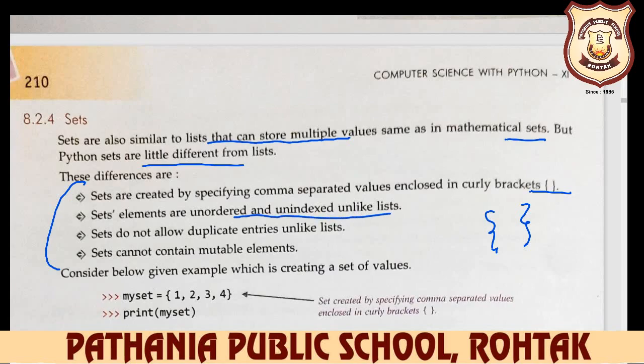In a list, every value is at a particular index, but here there is no need for indexing or ordering, so you can input your values in any order. Sets do not allow duplicate entries, unlike lists. In a list you can input duplicate values, you can input 3 two times, or 1 two times, any value multiple times, but in sets you cannot input a duplicate value. So sets do not allow duplicate entries, unlike lists.